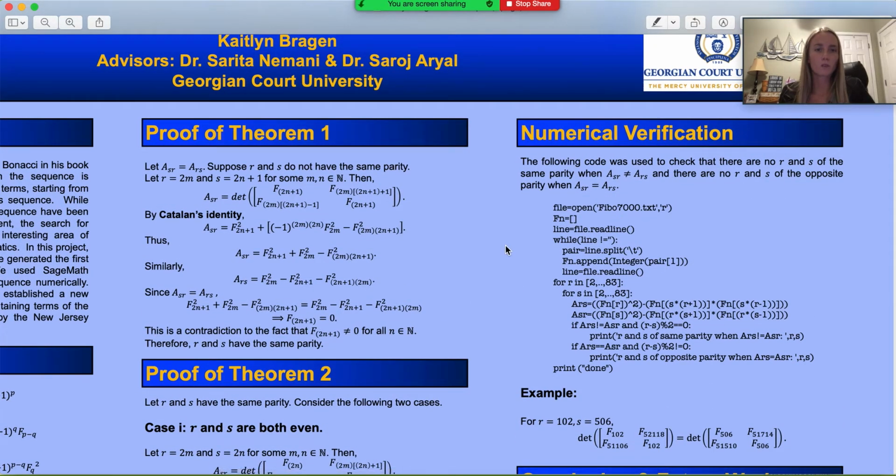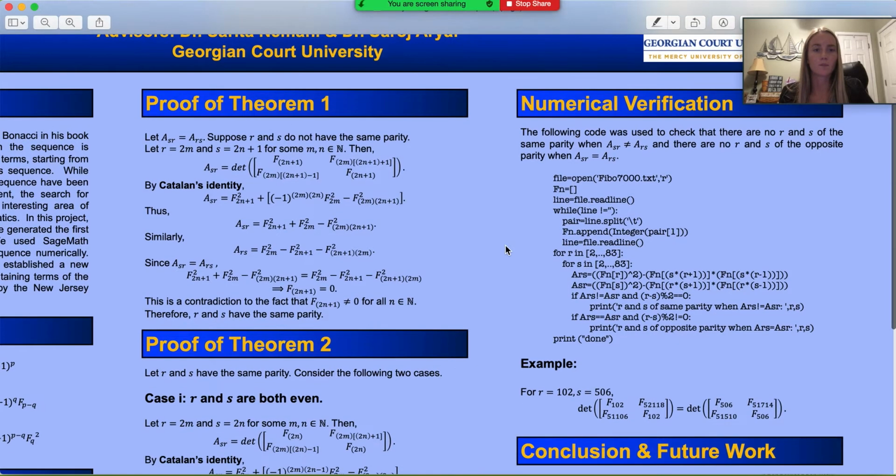Before proving this formally, we verified this numerically using SageMath. Here is the snippet of code that we used to show that there are no R and S of the same parity when A_SR is not equal to A_RS, and also there are no R and S of opposite parity when A_SR is equal to A_RS.